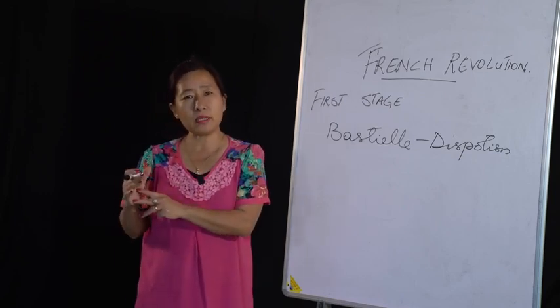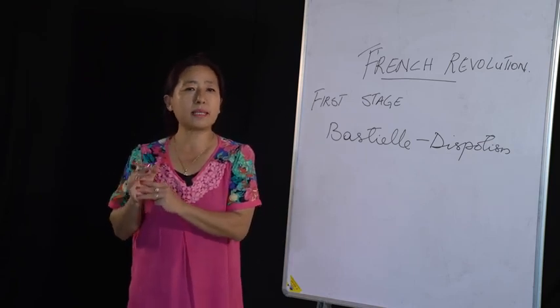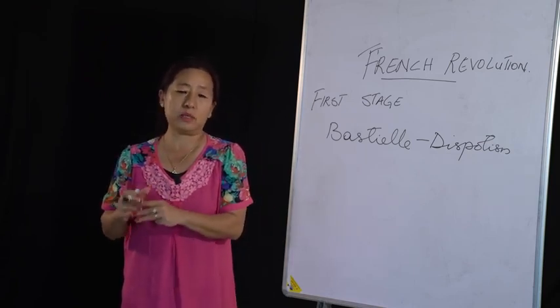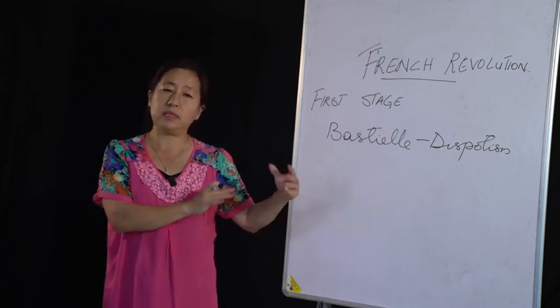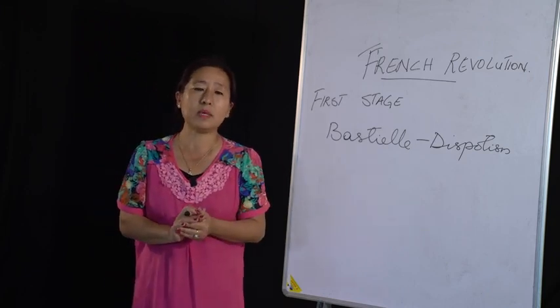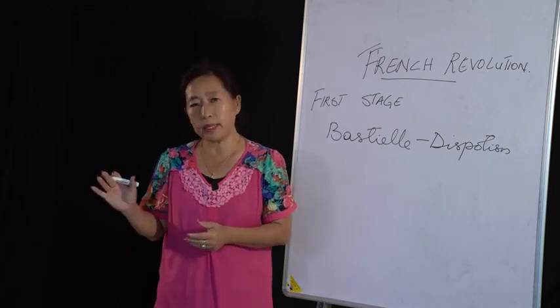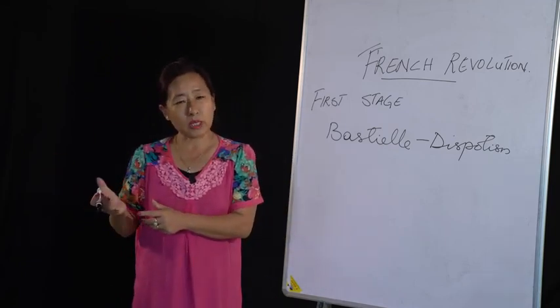Because of this, the women decided to go on a procession to Versailles. Why Versailles? Because that is the place where the palace is situated. So the women went on the procession.